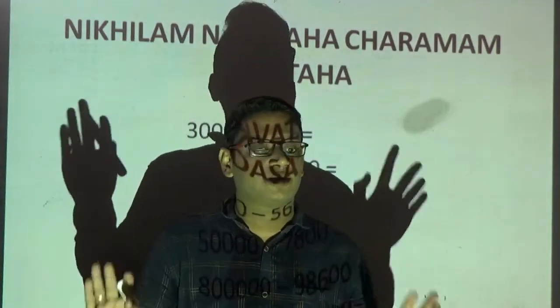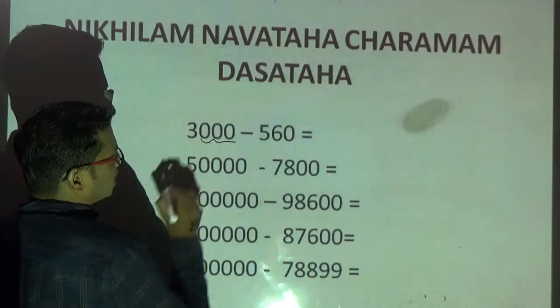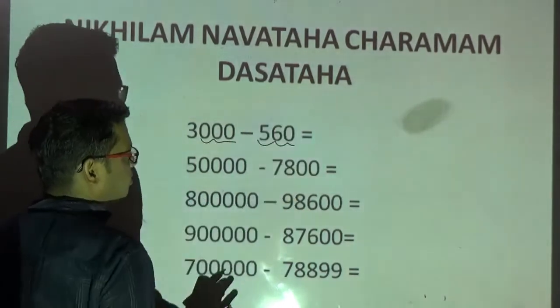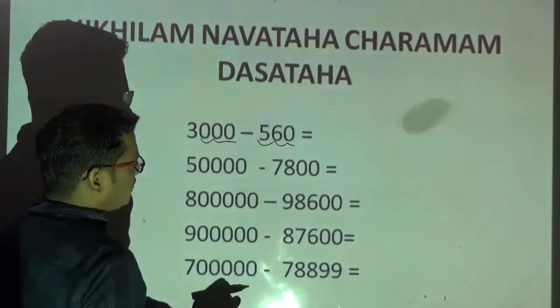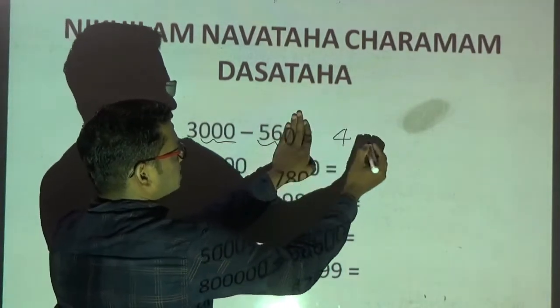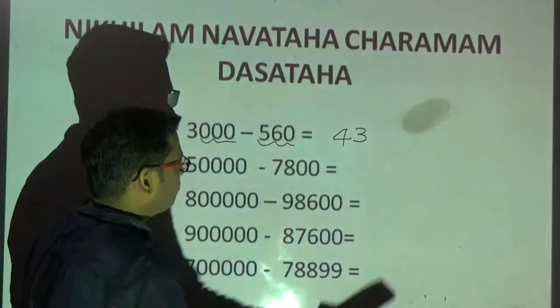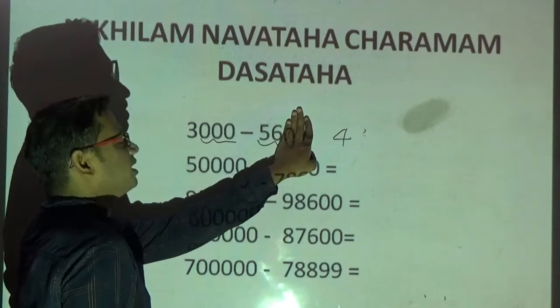Don't skip anywhere. Okay. Now, count how many zeros. I have 3 zeros. How many digits? 3 digits. The ninth digit is what? 0. So I know what tactics I need to follow here. Kindly ignore 0 first of all. 9 minus 5 is 4. 9 minus 6 is 3. Okay. No, you should not do from 9. You should do from what? 10. I said when you have 0 at the extreme end, just ignore it.